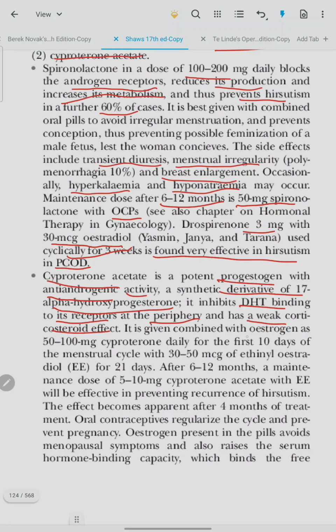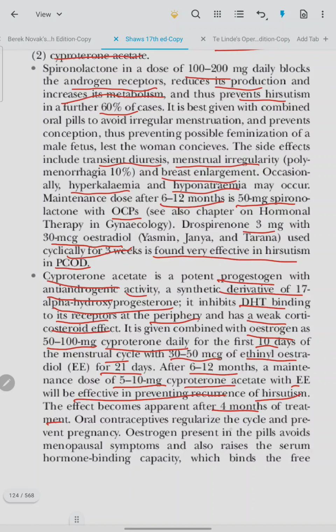It is given combined with estrogen as 50 to 100 mg cyproterone daily for the first 10 days of the menstrual cycle with 30 to 50 mcg of ethinyl estradiol for 21 days. After 6 to 12 months, a maintenance dose of 5 to 10 mg cyproterone acetate with EE will be effective in preventing recurrence of hirsutism. The effect becomes apparent after 4 months of treatment.